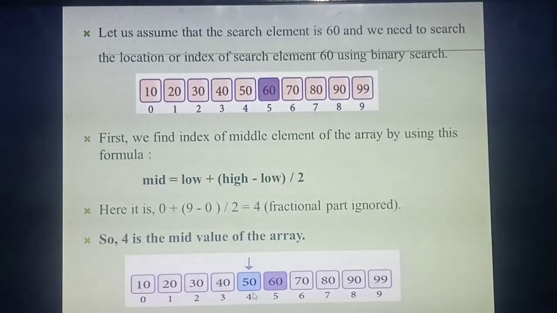Listen, in the algorithm, in the pseudocode, first you need to find the middle value. Next you need to get the search key value. Now you are going to compare your search key value with the middle value. So what's the search key value? 60. You are comparing the search key value with which one? The middle value. What's the middle value? 50. Is 60 greater than 50? Yes, isn't it? In the algorithm I said if your search key value is greater than the middle value, your search needs to go to which side? Greater means which side? Right side.